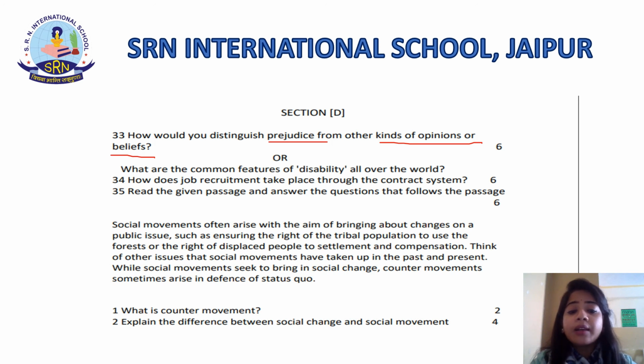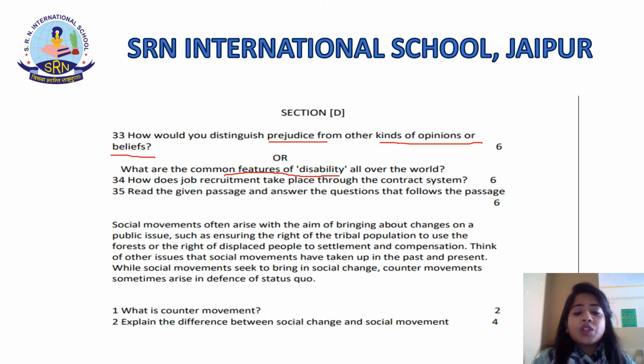On the other hand, an opinion is a judgment about someone or something not necessarily based on fact and knowledge. It lacks proof, and there is no proof for the opinions or beliefs that a person has formed, students. Now, talking about another question, that is, what are the common features of disability all over the world, students?